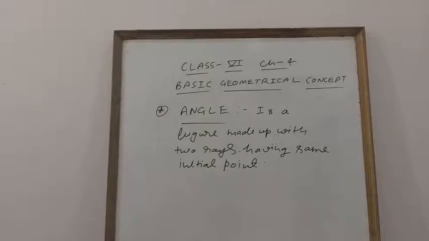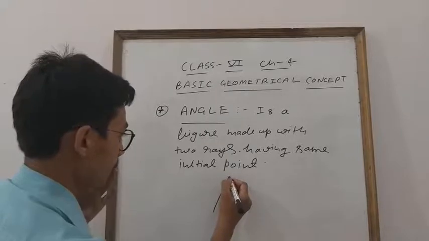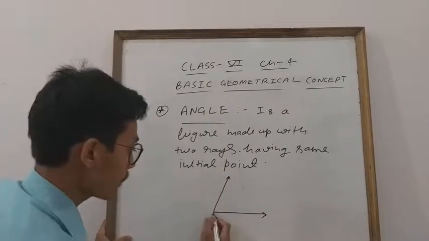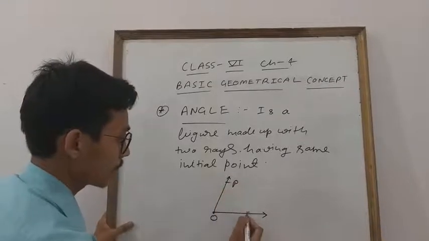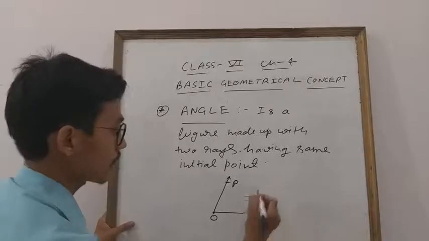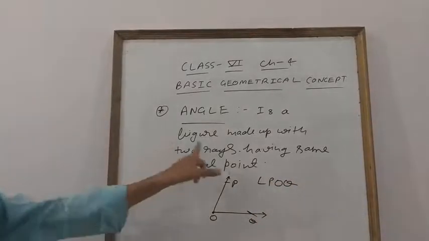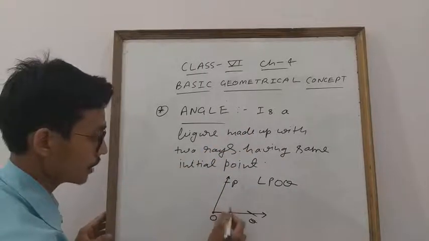Clear everyone? What is the meaning of this? See, I am going to explain. See, this is the first ray, this is the second ray, and this is the common point O. Clear everyone? See, here you can mark P, here you can mark Q. So what is the angle? Angle POQ. What is the definition? Angle is a figure made up of two rays. See, this is one ray, this is the second ray.